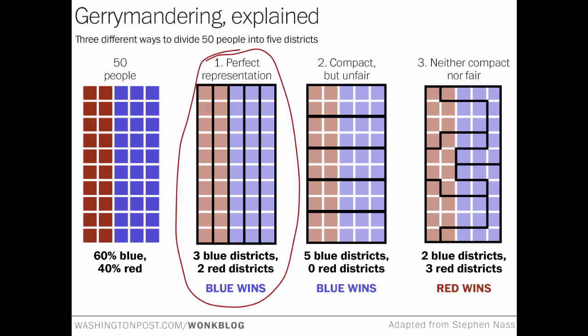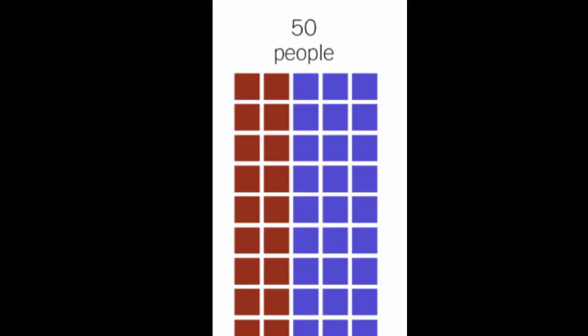This image is considered to be the perfect representation. 3 districts for the blue team and 2 districts for the red team. This is representative of the general voter base.